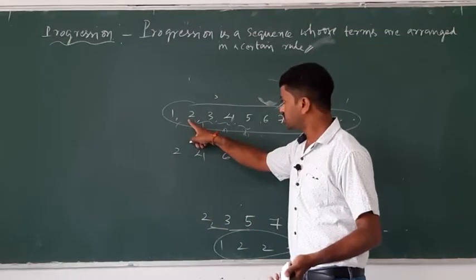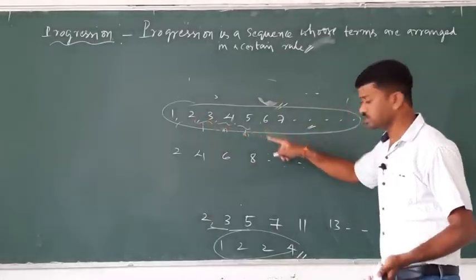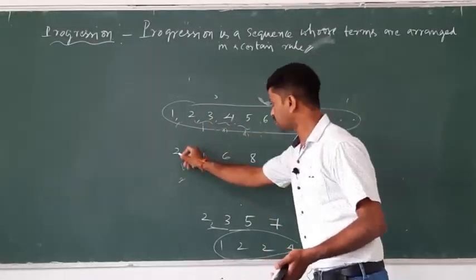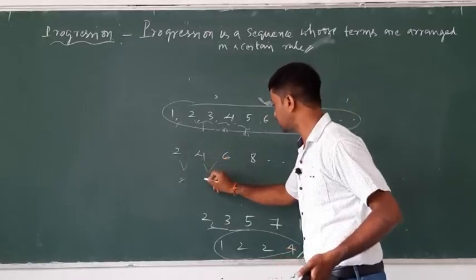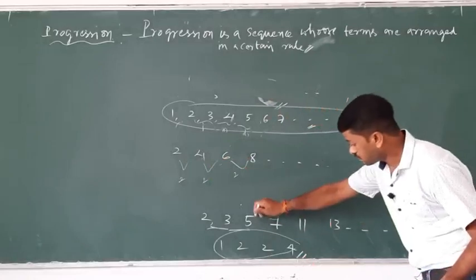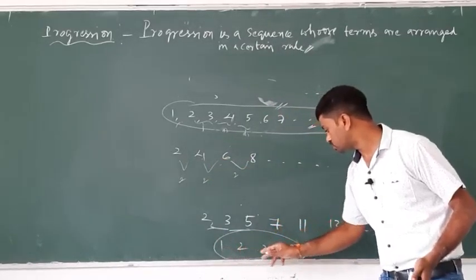Here the difference is 1. This one also, the difference is 1. This one also, 1. This one also, 1. And this difference is 2. 4 and 2, the difference is 2. 6 and 4, the difference is 2. 8 and 6, the difference is 2. Next, the prime number sequence is also one of the sequences. Observe the differences first: 1, 2, 2, 4.